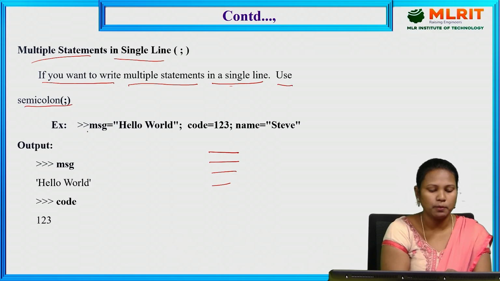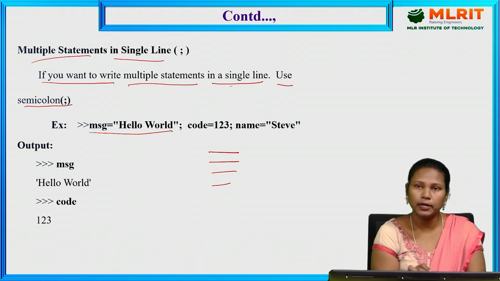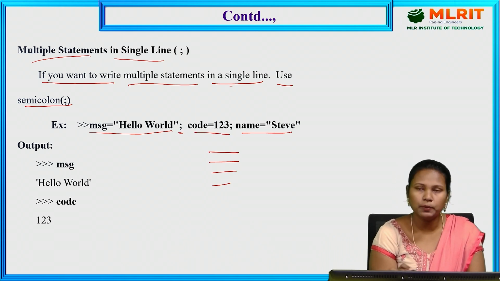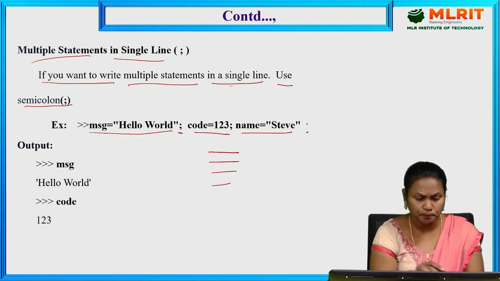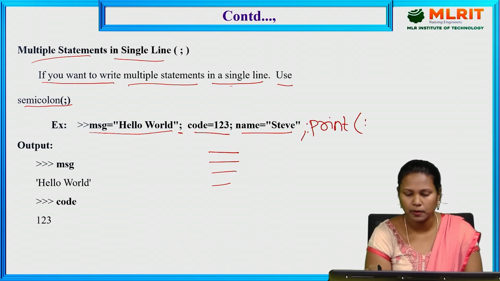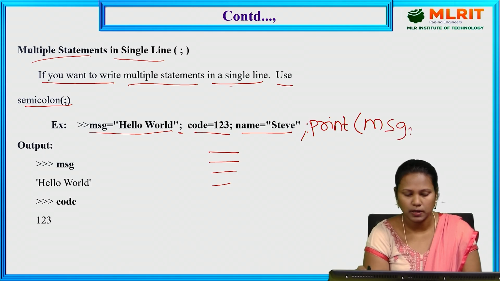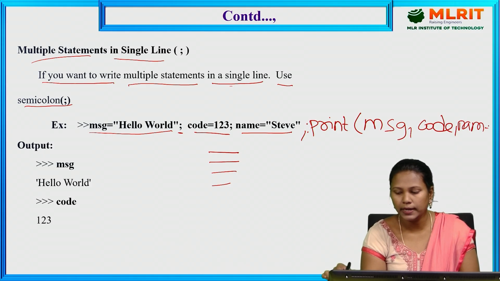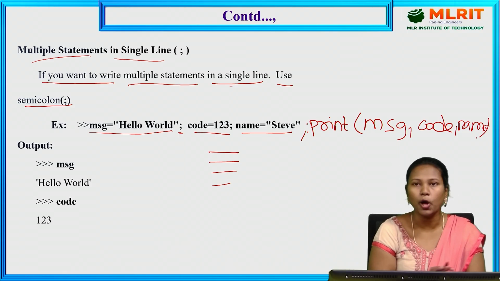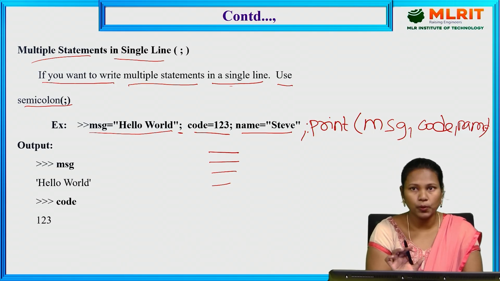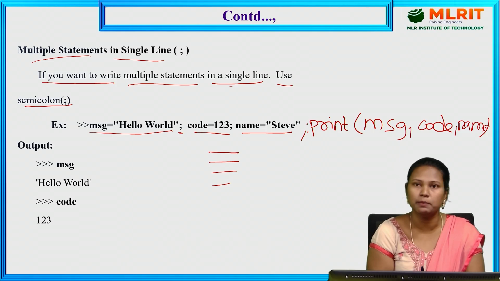An example: message is equal to hello world. After that, in continuation, we use the semicolon. Code equal to 1, 2, 3. Name equal to Steve. If you want to print the message, you can write print message, code, name. So one line contains the whole program, with n number of statements. In this way, we can write the program in a single line with the help of semicolon.